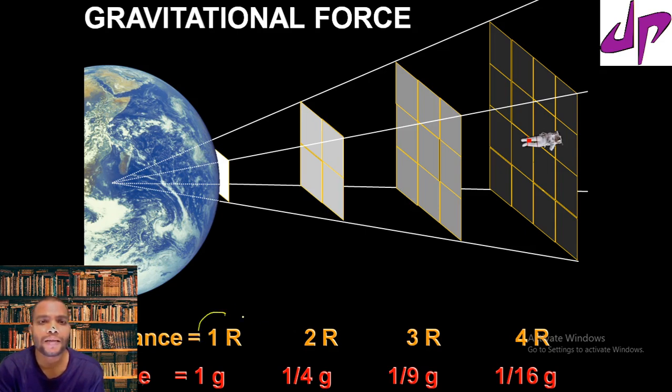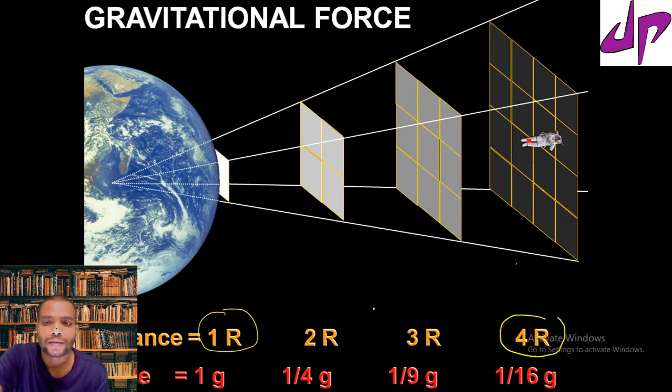So if r is the distance between you and the earth's surface, the gravity at the initial position decreases as r square, and at the final position, where you are, the gravity decreases 4 times. This is known as the inverse square relation. We already studied this.